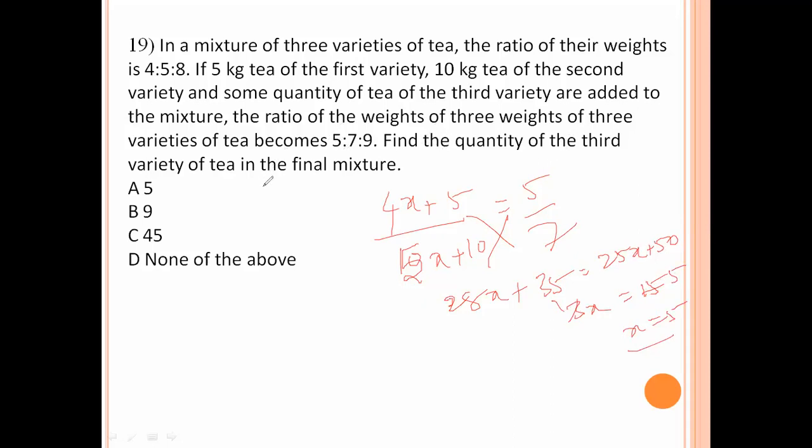Find the quantity of third variety in the mixture. Third variety is here x1 is 5. 9 5 is 45. 45 kilograms is the third variety. Option number C is the right answer.